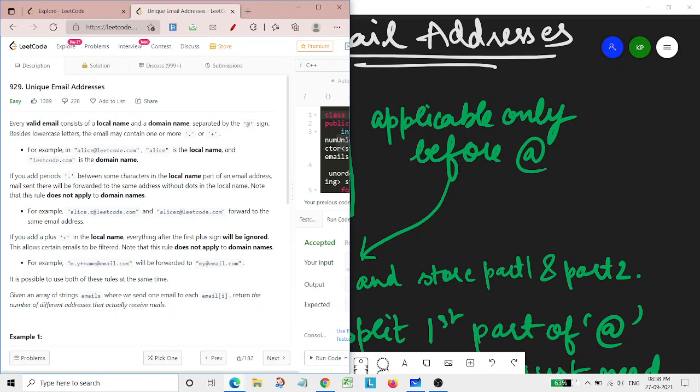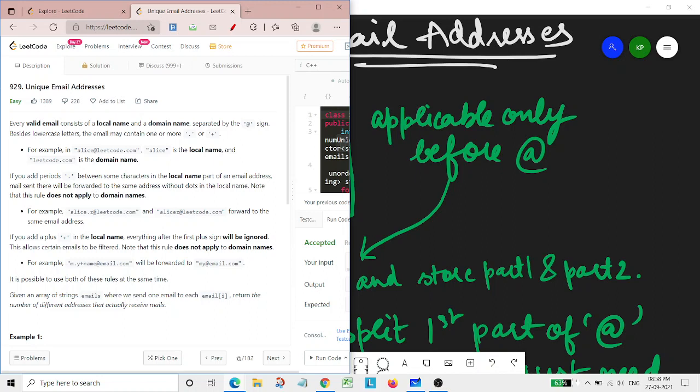For the dot symbol, it could be replaced, and as it is an email, it could simply be sent. If there is a plus symbol, then whatsoever comes after that plus symbol would be ignored.